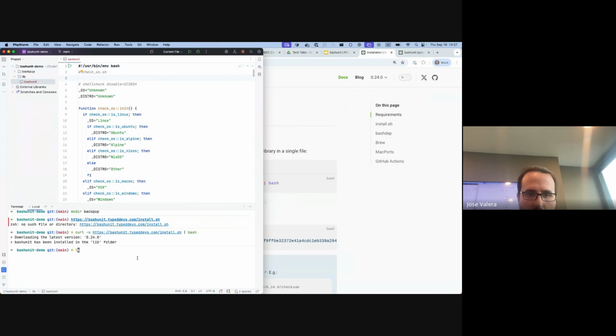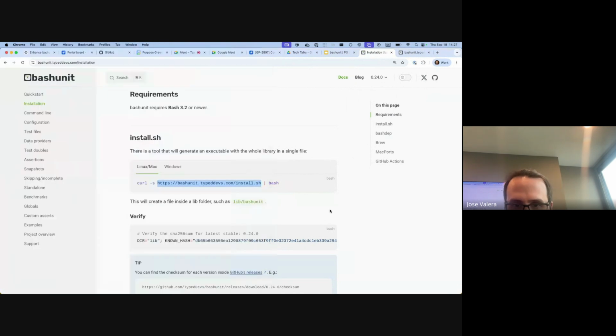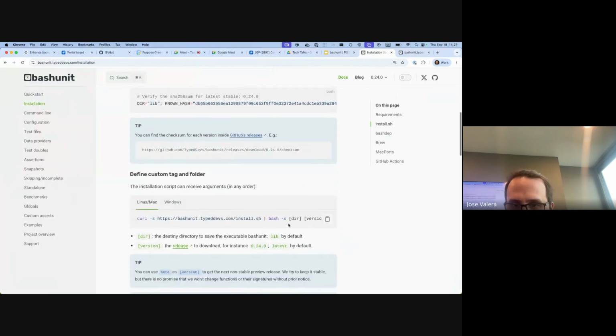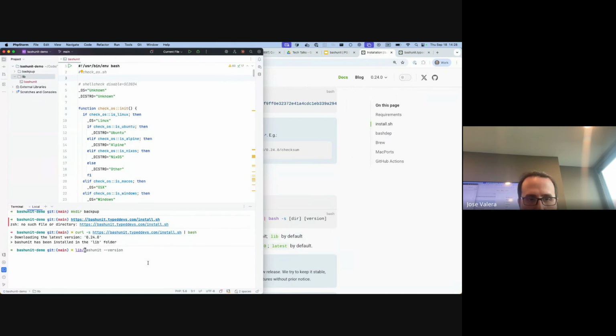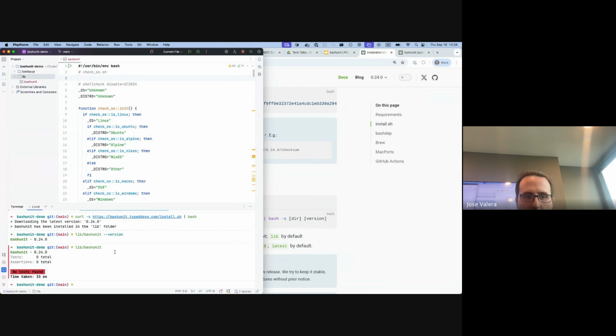Okay, I can leave it here. So here I can define where I want to install it. I can define the directory or the version. By default it installs in lib on the latest version, 0.24. That's why if I go here, now you will see bashunit version 0.24. Okay, if I run bashunit only, it will say no tests found, nothing to run.